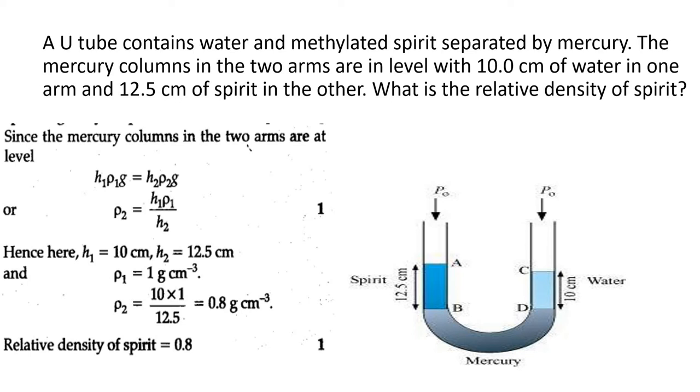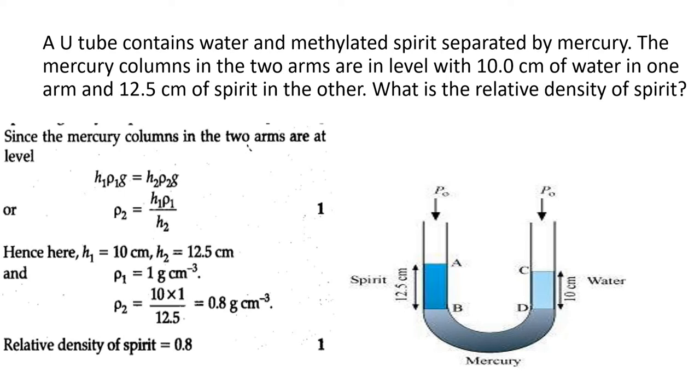Because it is water, and here we are representing it in gram per centimeter cube because height is also given in centimeters. Otherwise, you can convert centimeter into meter, and write density as 1000 kilogram per meter cube also.